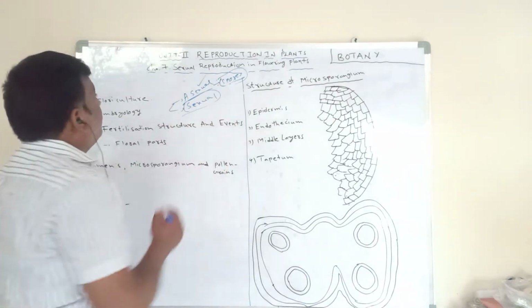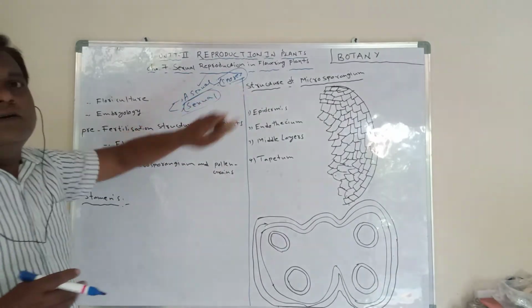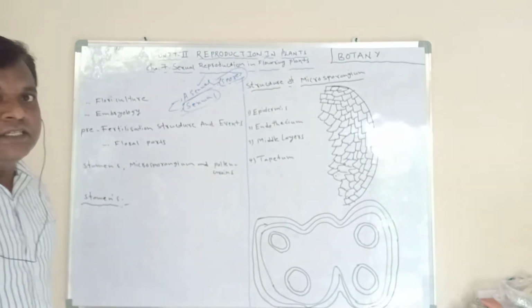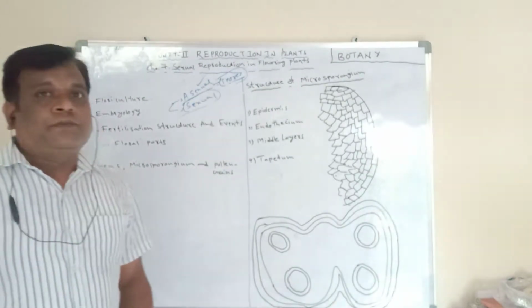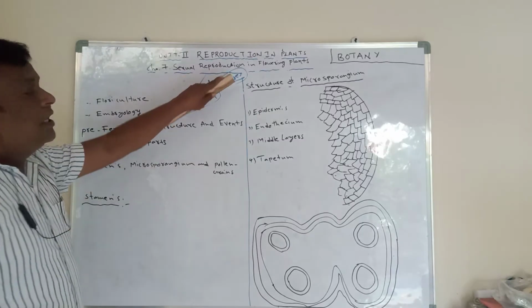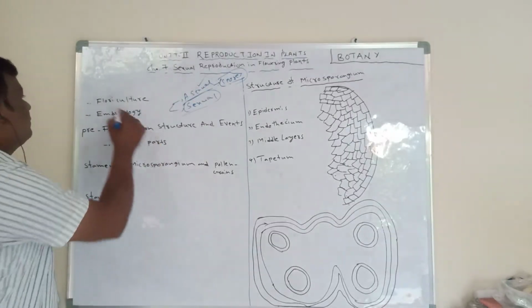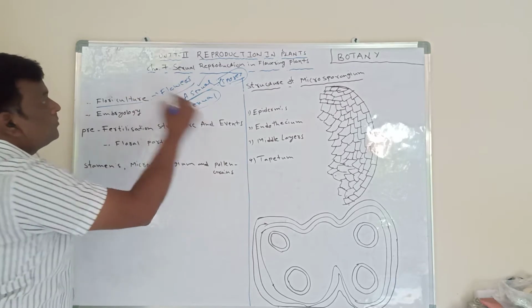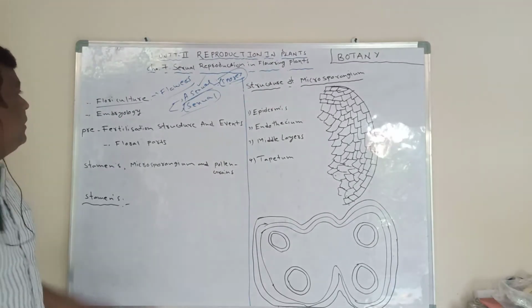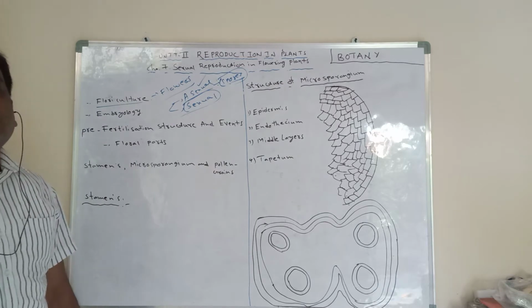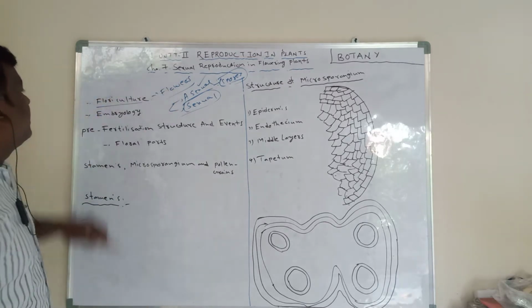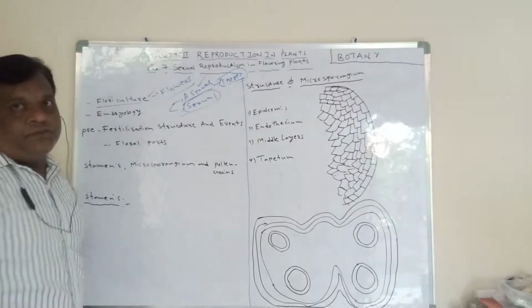Now we know the flowers are the reproductive organ in plants. The study of flowers we call floriculture. The study of plants we call botany. The study of flowers we call floriculture.